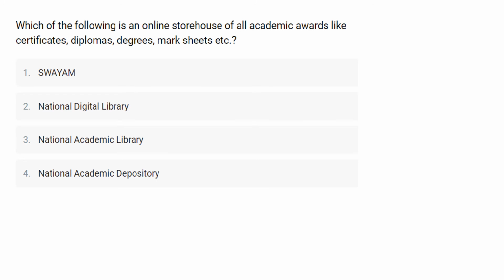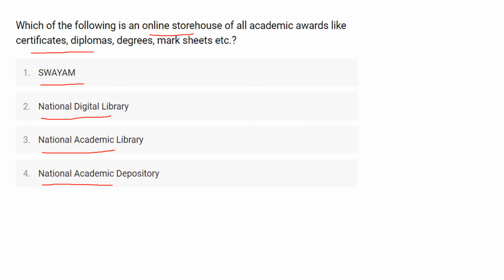Which of the following is an online storehouse of all the academic awards like certificates, diplomas, degrees, mark sheets, etc.? So here in this question they ask which of the following is an online storehouse for all the academic awards like certificates, diplomas, degrees, mark sheets. Okay, the first option here is Swayam, second option is National Digital Library, third option is National Academic Library and the last one is National Academic Depository.